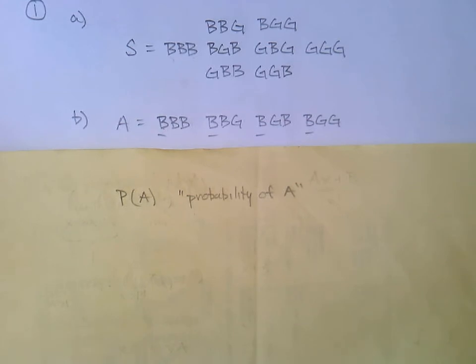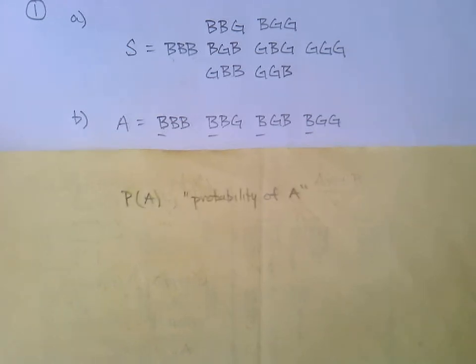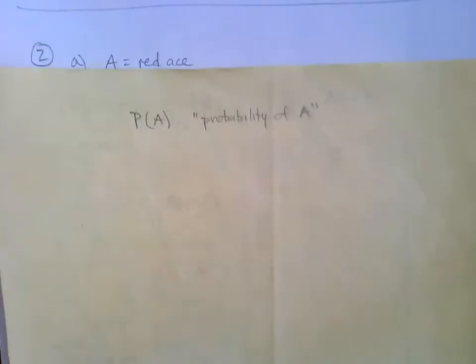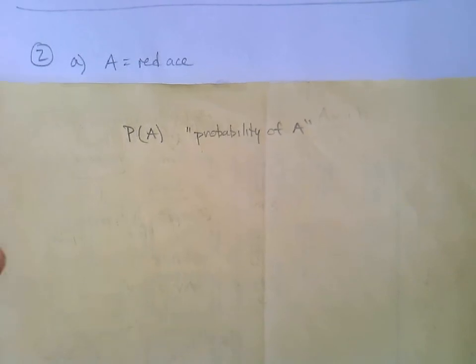So part A there, drawing a red ace from a deck of 52 cards. Okay, let's think about this. We're going back to the deck of 52 cards, drawing a red ace. Now here, I'm going to think of event A as a red ace.